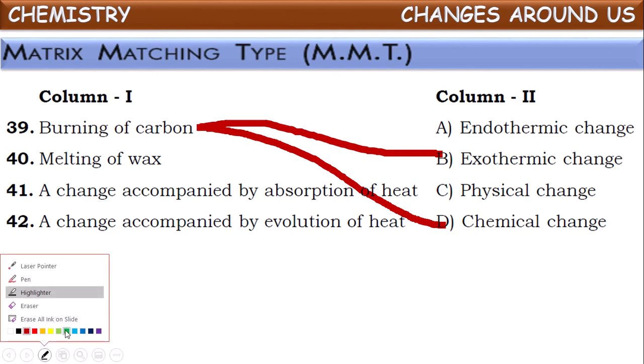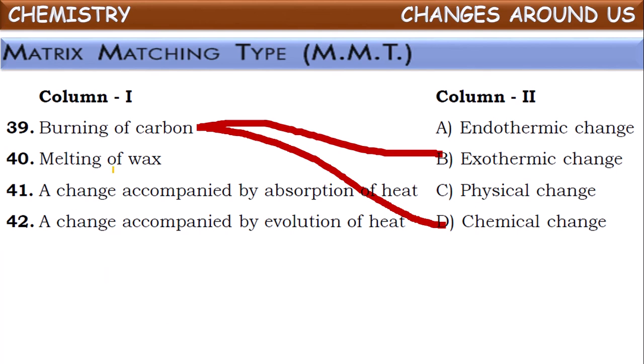Now see the next, melting of wax. For melting of wax, it needs a certain amount of energy in the form of heat. Then wax will be melted. So as it is absorbing energy for melting, melting of wax can be called an endothermic change. And that molten wax can be reconverted into solid form by cooling it. So here we can understand there is no formation of any new substance. Such a change is also called a physical change.